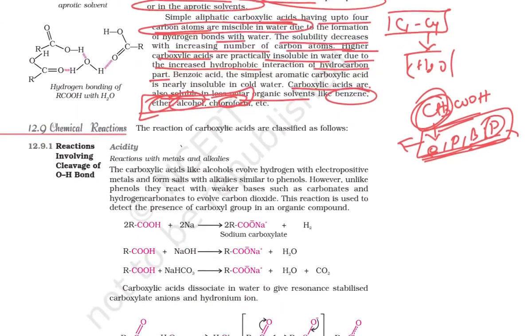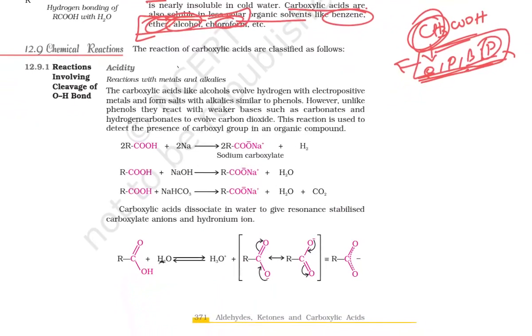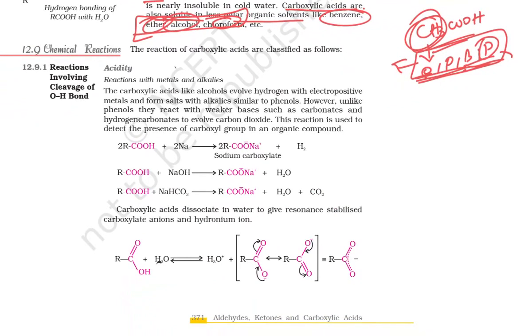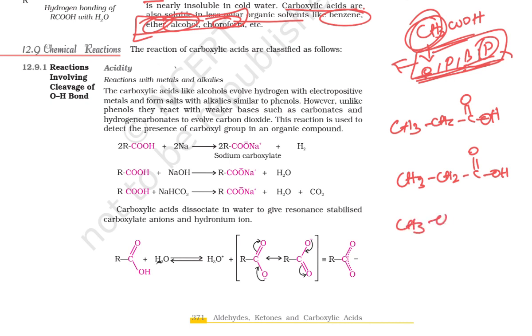Next, there are chemical reactions of carboxylic acid. I want to give a brief about this. I'm taking one acid, four molecules of the same molecule, and I will explain in what ways the reaction is going to occur.